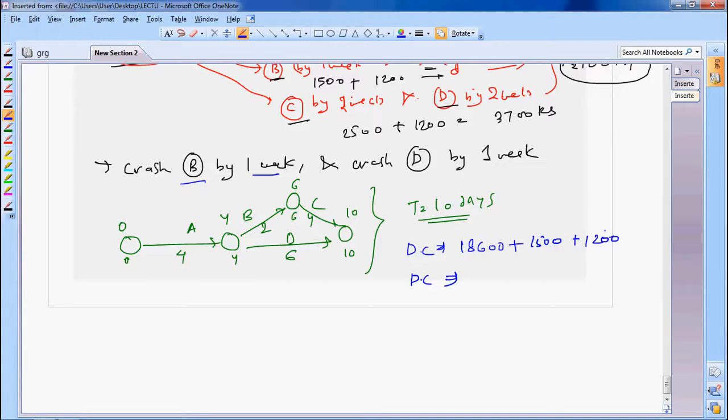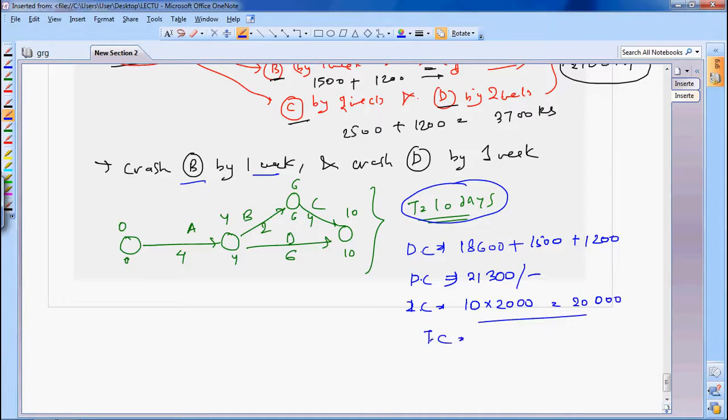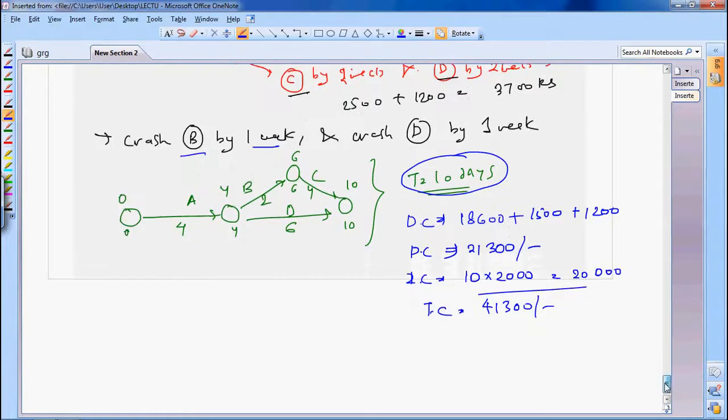It will be 21,300. Is it okay? 21,300. What is the indirect cost? Now your duration is 10 days, so 10 into 2,000 rupees, that is 20,000. Is it okay? So what is the total cost? Add them, you will get 41,300. Is it okay?